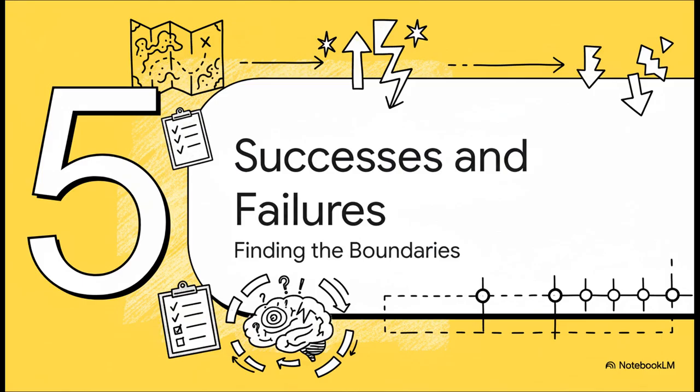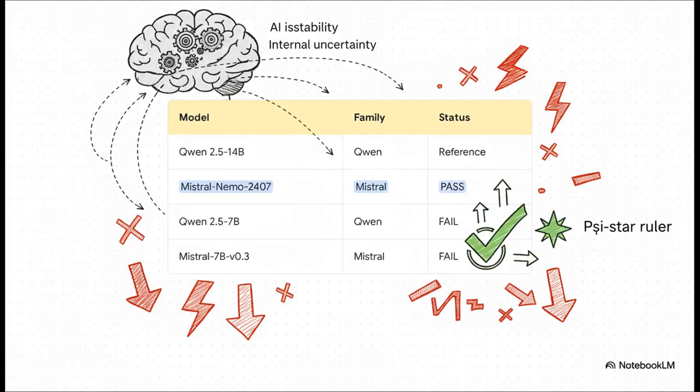And the results are just fascinating because they don't just show us what works, they also show us what doesn't work. And that's just as important. And the results were pretty stark. Of the models they tested, one of them, Mistral Nemo, passed with flying colors. Its internal hesitation pattern could be mapped perfectly onto the Psi-Star ruler. But 2 of the smaller models just failed. Their internal signals were just too chaotic to fit the universal map.